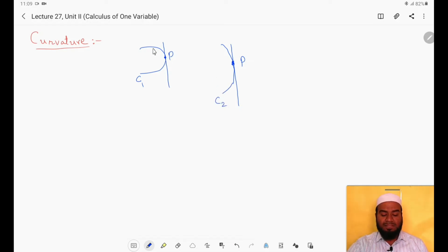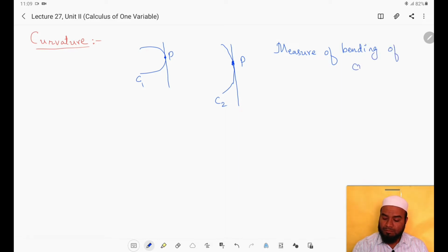At this point P, this curve C1 is having more bending compared to this curve C2. It is having a little bit less bending and this curve is having a little bit more bending. So curvature is defined to be the measure of bending of curves. So we can say that this curve at the point P is having more curvature compared to this. So curvature of C1 is more than curvature of C2 at the point P, right?